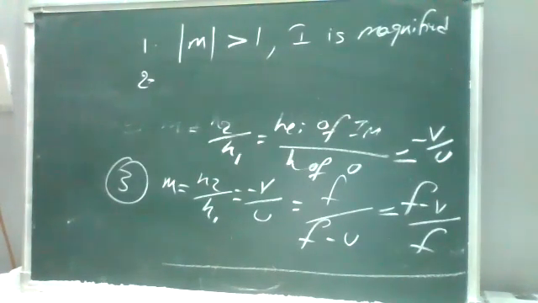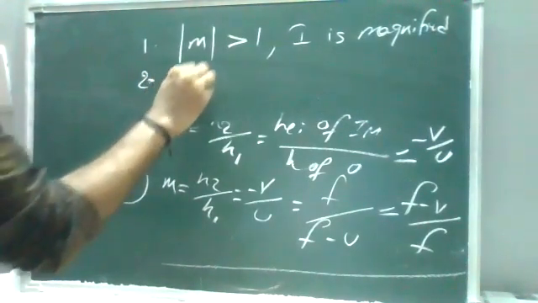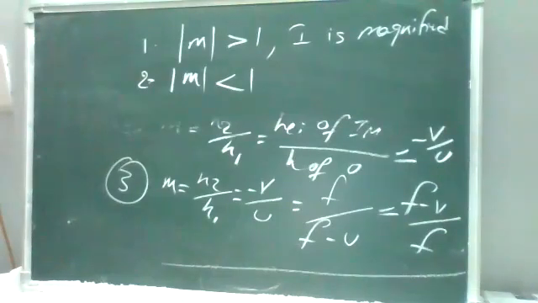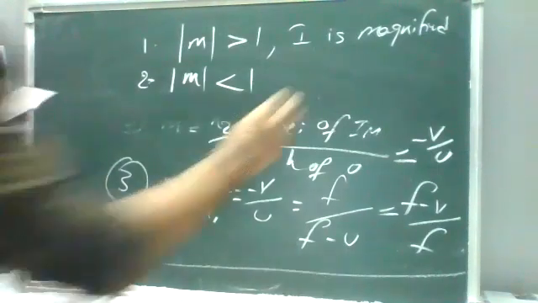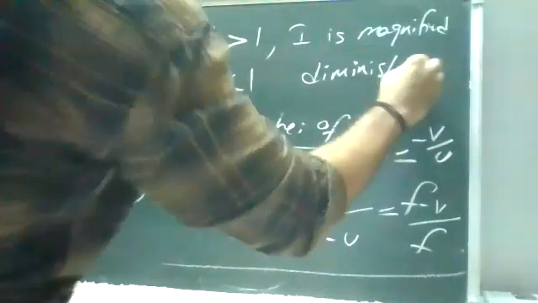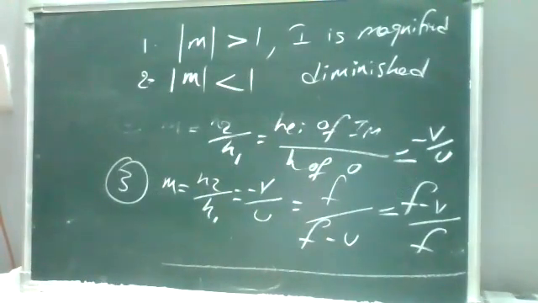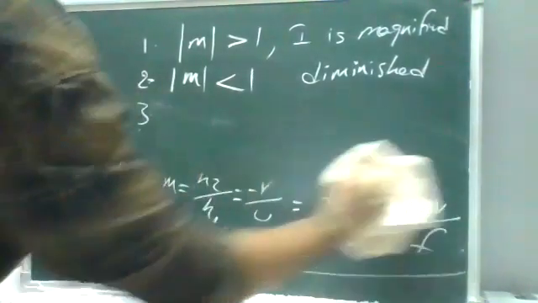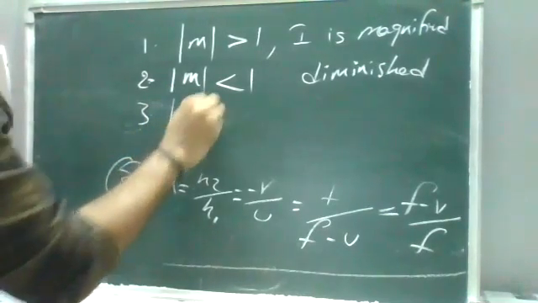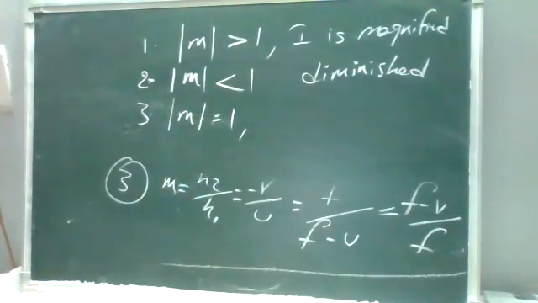Second, when the magnification is less than 1, the image is diminished. Third, when the magnification is equal to 1, the image is of the same size as the object.